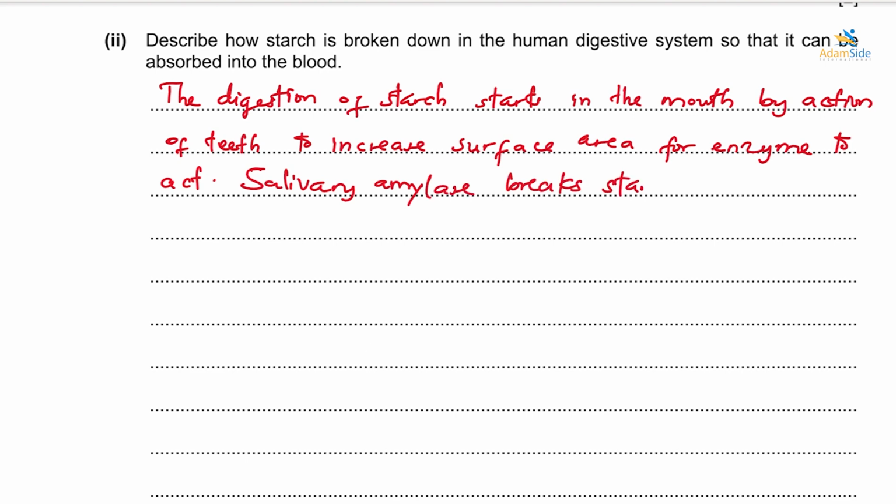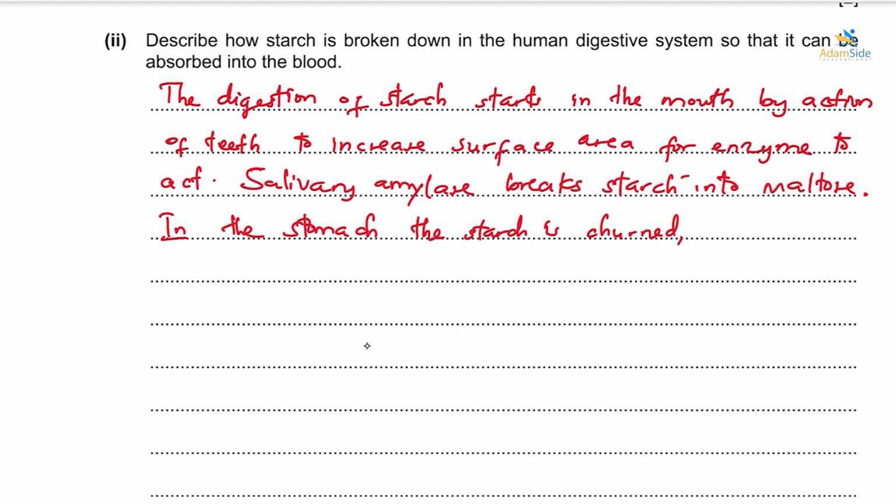Okay, then in the stomach the starch or the mixture is churned, mixing. And then again we can say that hydrochloric acid also kills any pathogen within it.